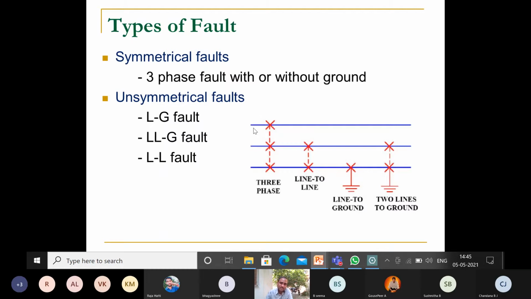So why is it called symmetrical and unsymmetrical? Because in a symmetrical fault, after the fault occurs also, the current will be balanced. So hence it is called a symmetrical fault.